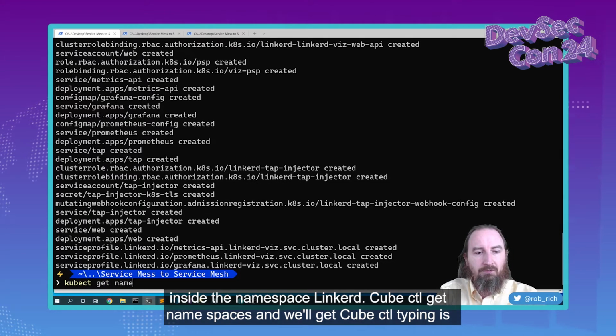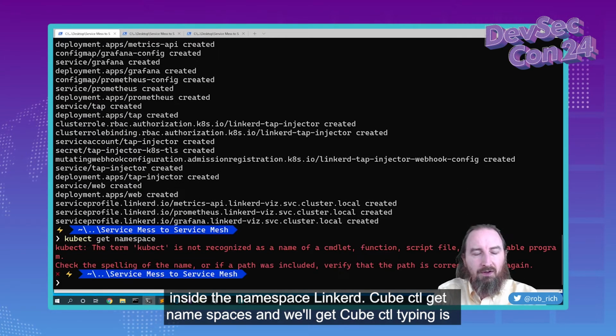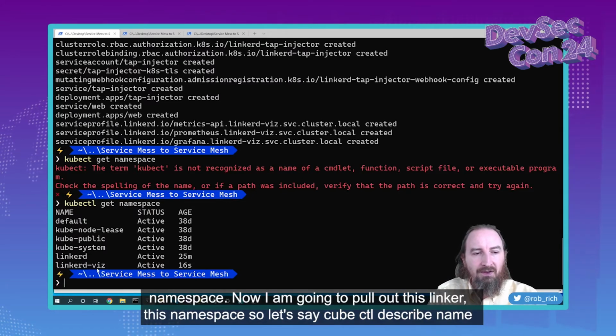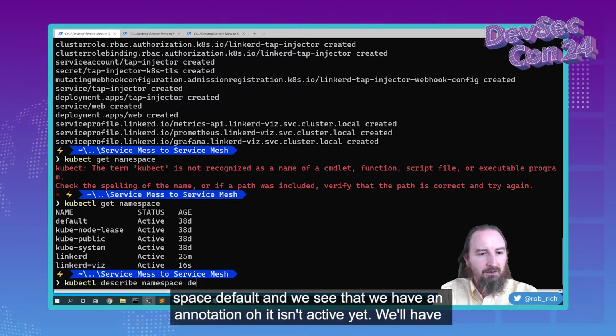kubectl get namespaces. Typing is not my friend today. There we go. So there's the linkerd namespace and also the linkerd-viz namespace. Now let's say kubectl describe namespace default.